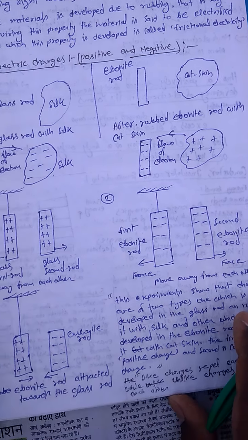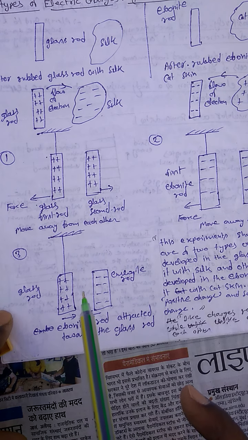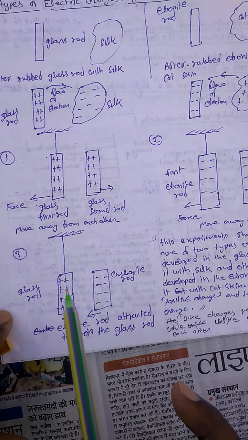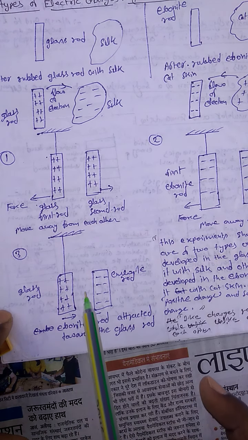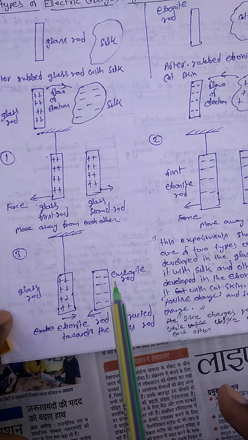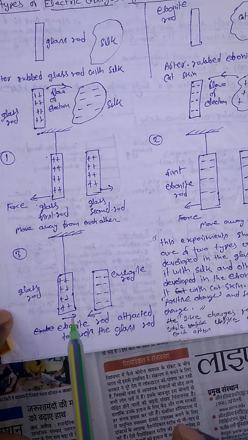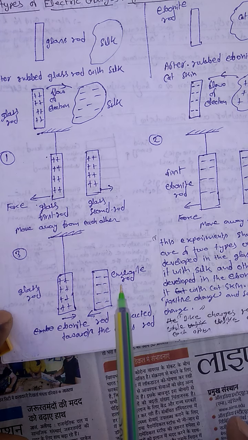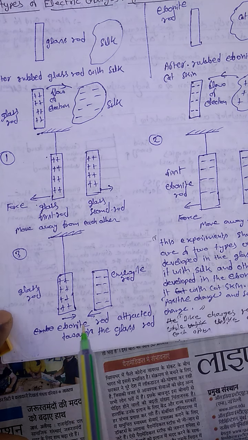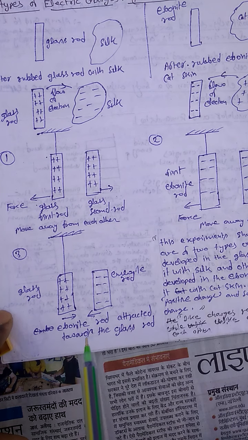Now we take another experiment. We take a glass rod rubbed with silk and suspend it by a thread, and we take an ebonite rod rubbed with cat skin and bring it near the first rod. We see that the glass rod, which is positively charged, and the ebonite rod, which is negatively charged, move towards each other; both rods attract each other.